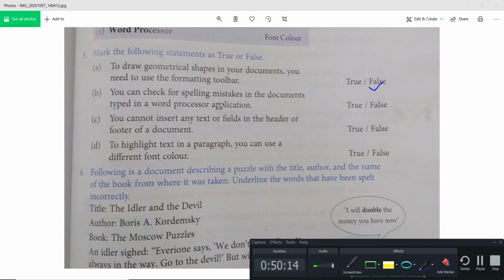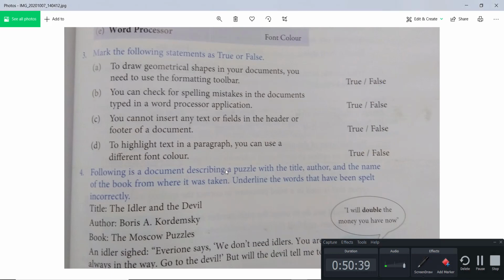You can check for spelling mistakes in documents typed in a word processor application. Right, I can check, that is true. You cannot insert any text or field in the header or footer of the document. That is false, right? We can add that. To highlight text in a paragraph, you can use a different font color. Yes, that is true. We can use a different color. So this is first false, true, false, true. Okay, so that way you can give the answer.